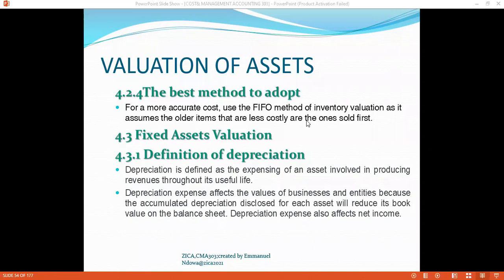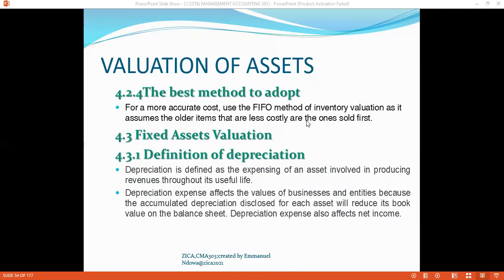So you can actually see that for fixed assets, we are looking at the element of depreciation. If you buy an asset in the organization, as time proceeds, you are realizing the wear and tear of that asset. As it is being utilized to generate income, at the same time, it is depreciating. So we need to take cognizance of the depreciation, of how and when we are going to have the salvage value and when we are going to dispose of that fixed asset.